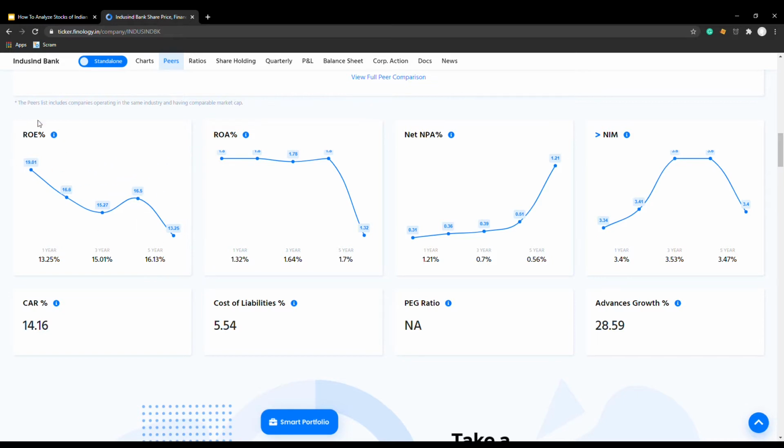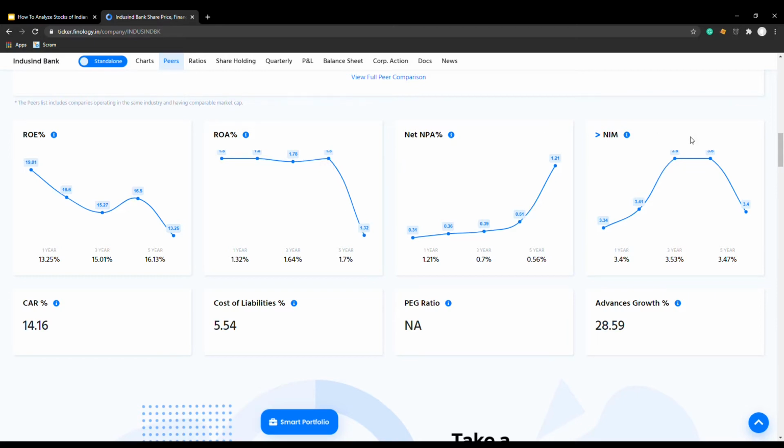But look at ROA. Of course, the ROA is decreasing, but still it's above 1.32. It's above 1. And the 5-year average is also more than 1. So it barely passed our ROE and ROA criteria, but you have to understand the ROA has been decreasing. That's an important thing you have to understand. And the NIM is also very healthy.